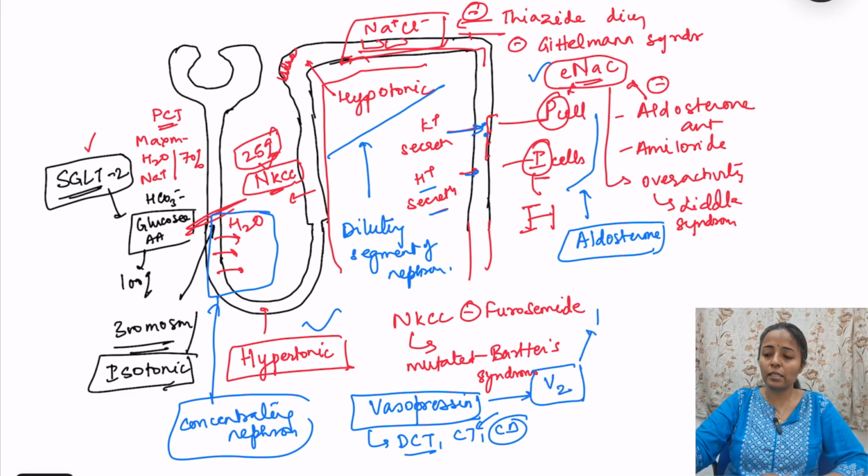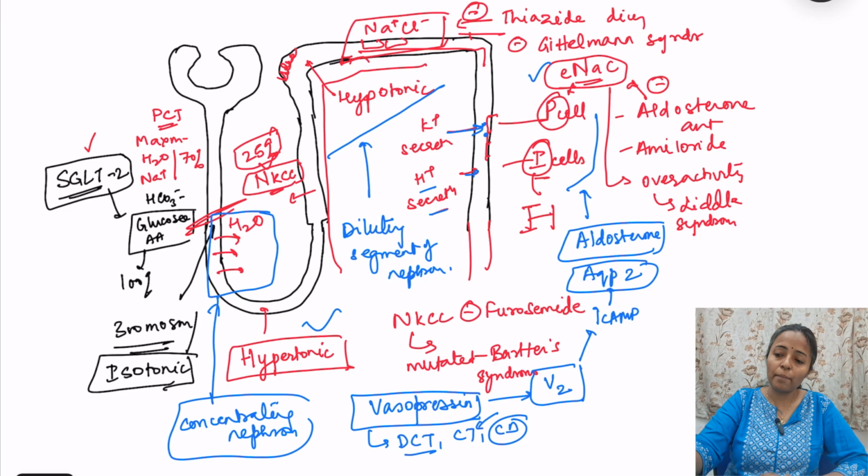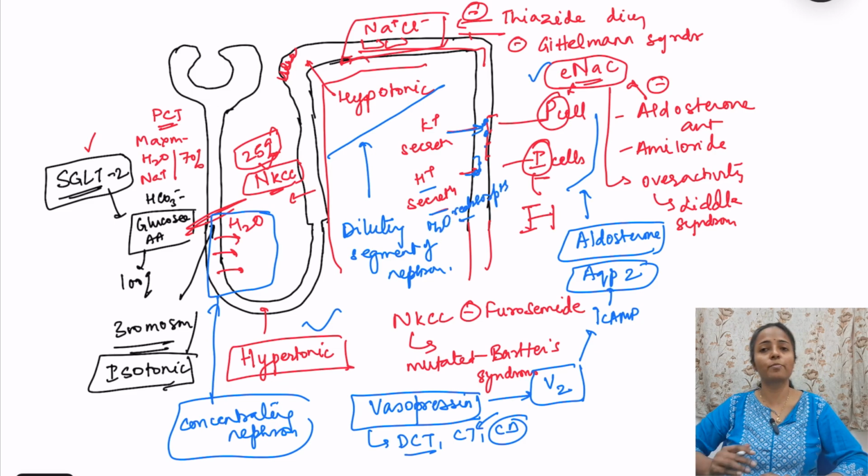This causes increase in cAMP and hence insertion of aquaporin 2 channels. So the cells here insert aquaporin 2 channels, and because of this there is increase in water reabsorption. Okay, water reabsorption is caused by vasopressin.